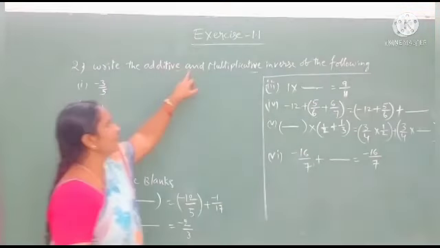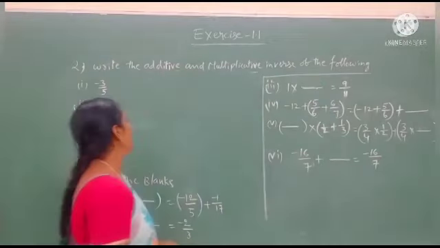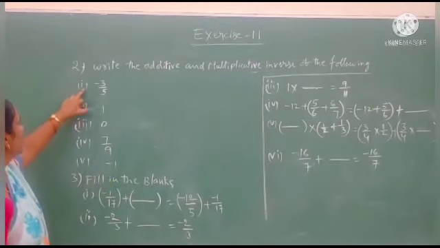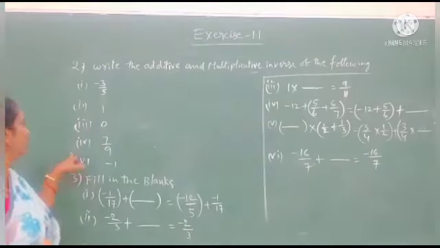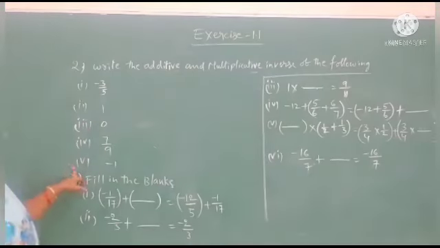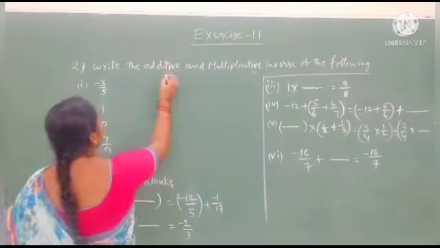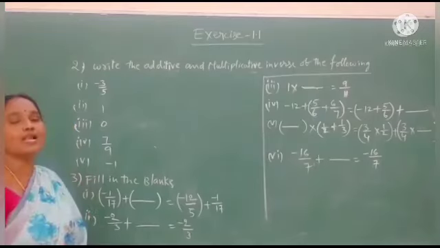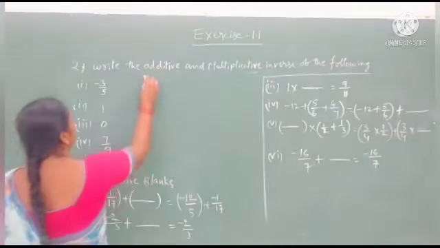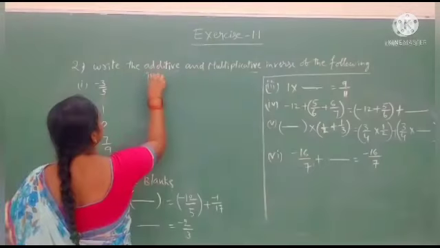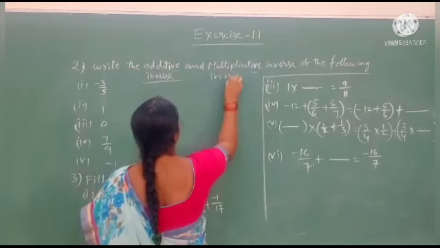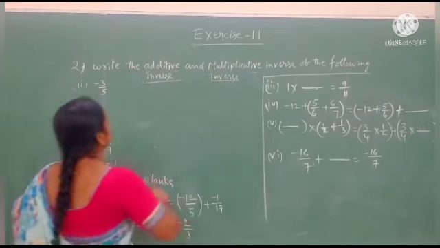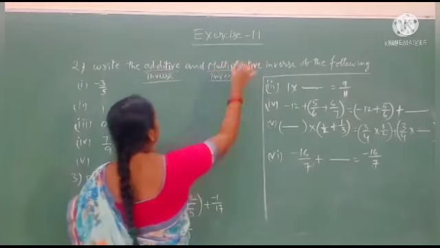Write the additive and multiplicative inverse of the following. Here the values are given. First one is minus 3 by 5, second one is 0, third one is 0, fourth one is 7 by 9, and fifth one is minus 1. Here the problem asks for the additive inverse and multiplicative inverse, so we write them here.